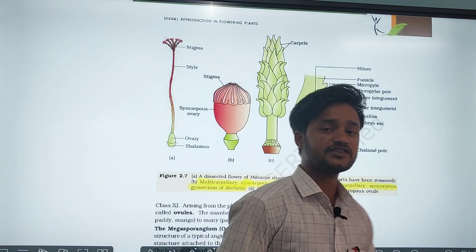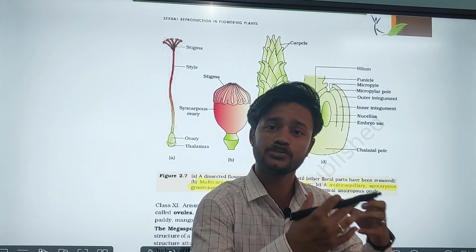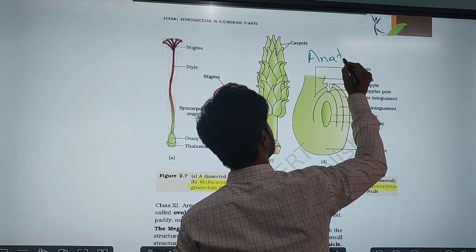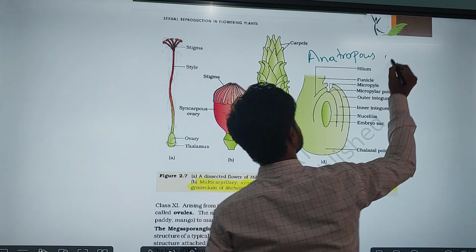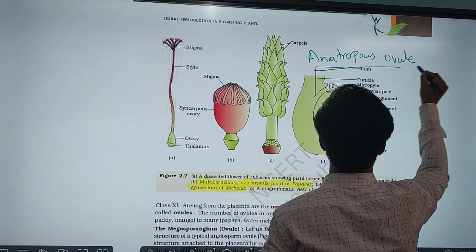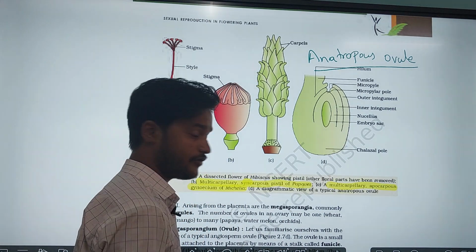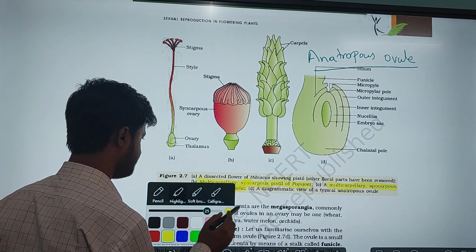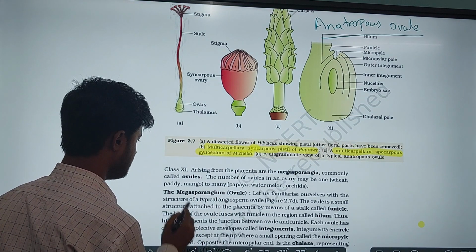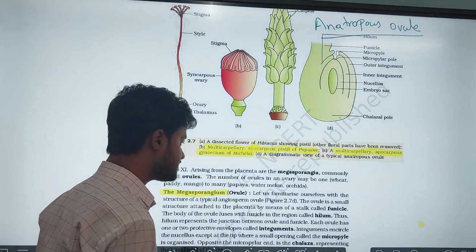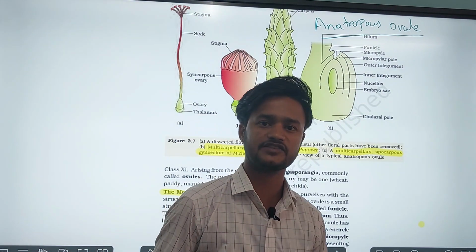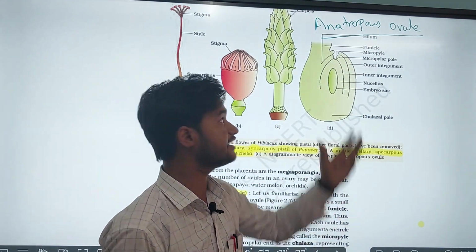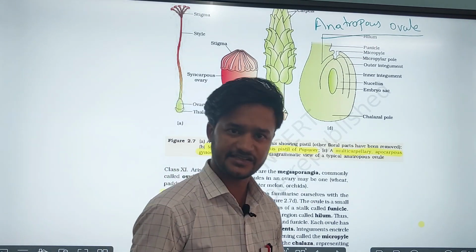The most common type of ovule present in angiospermic plants is called the anatropous ovule. Ovule is also commonly called a megasporangium. It is simply called an ovule. The most common type of ovule, the anatropous ovule, is the one given in your NCERT.